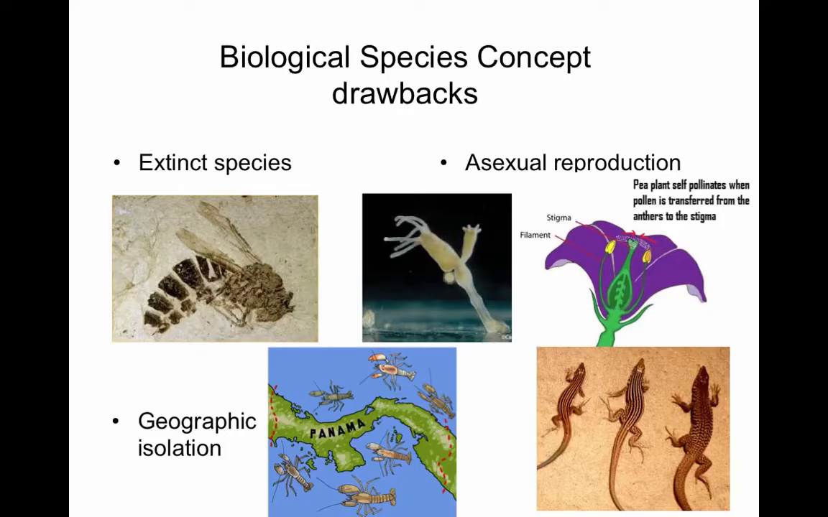So like these lobsters here, one lives in the Pacific Ocean and the other one in the Caribbean. They cannot find each other because they live in very different areas. They might look the same. Are they the same species? It's hard to tell just by the fact that they're geographically isolated and normally will not interbreed with each other.